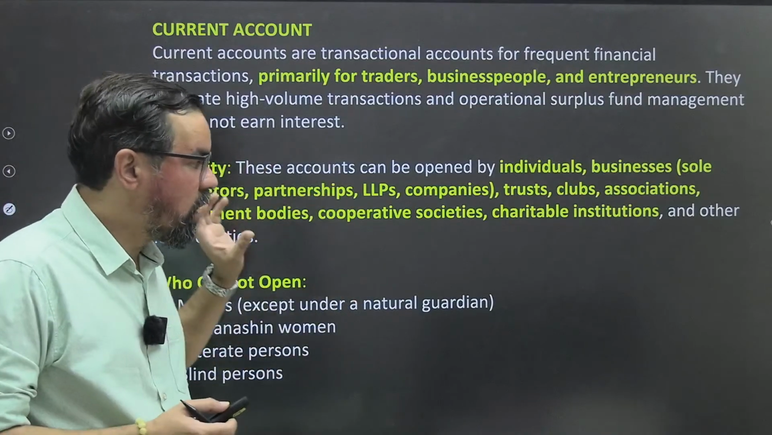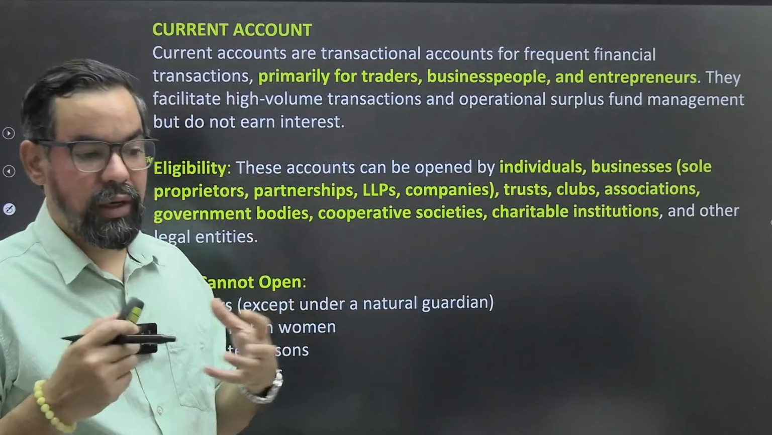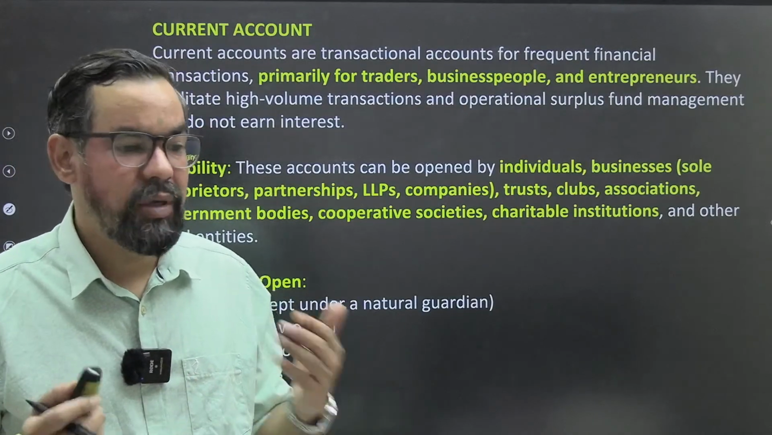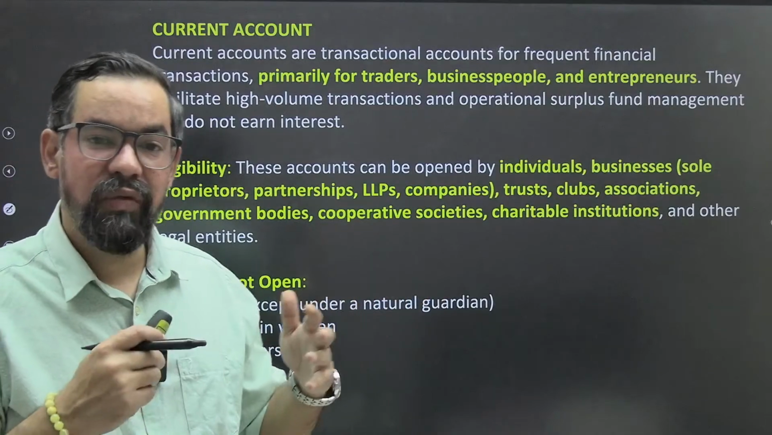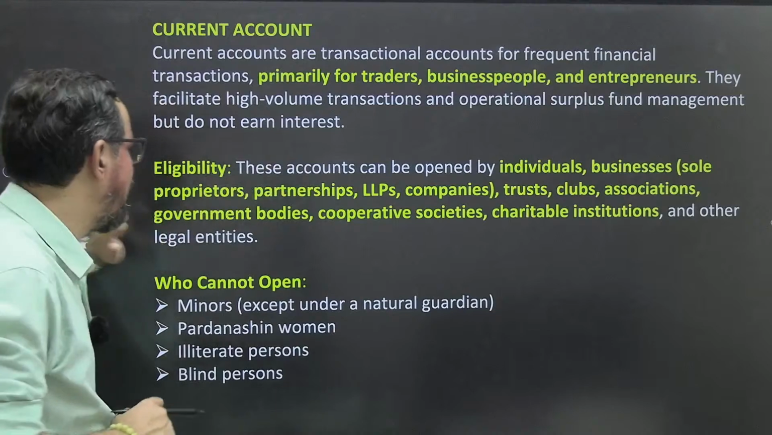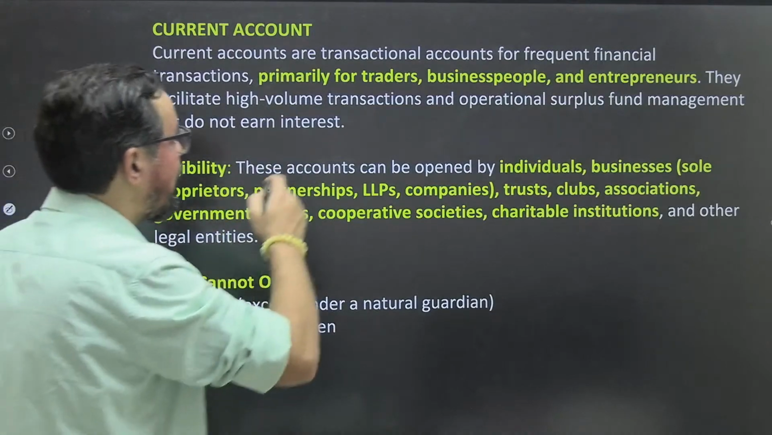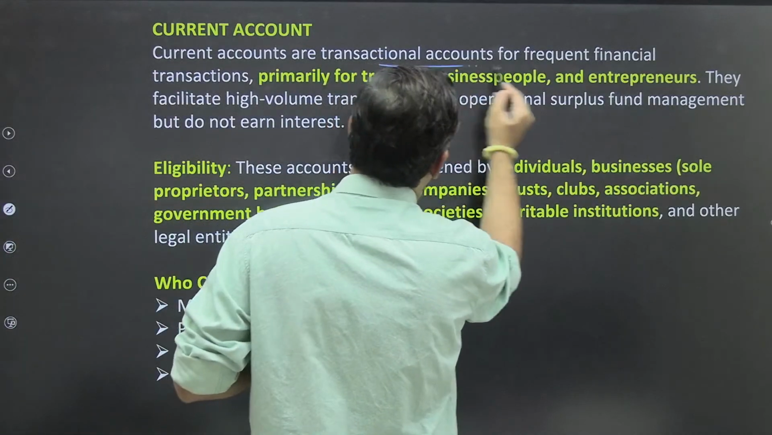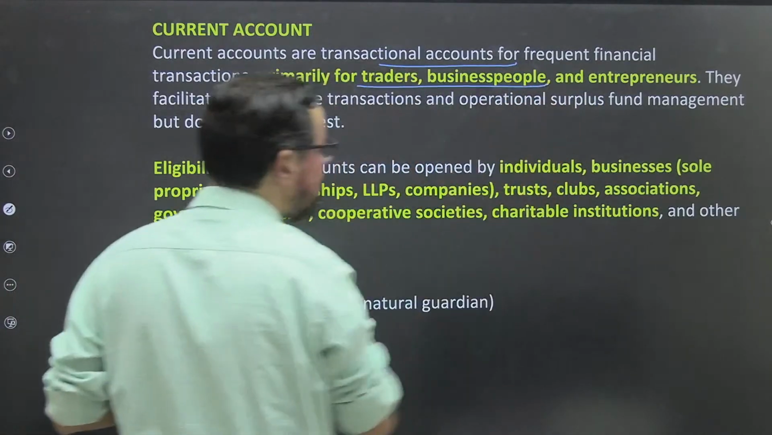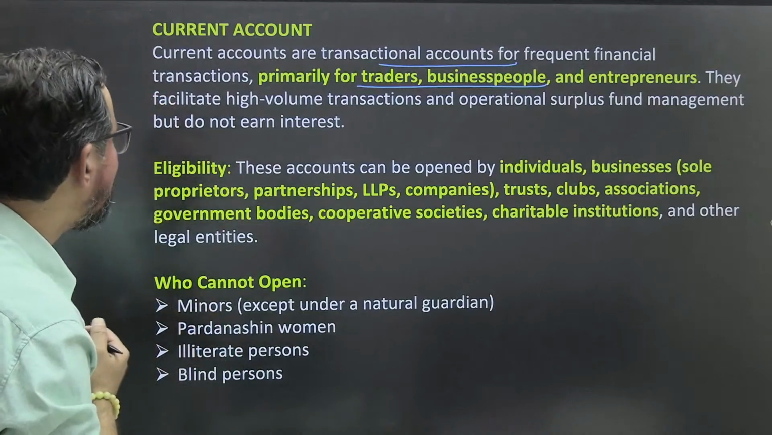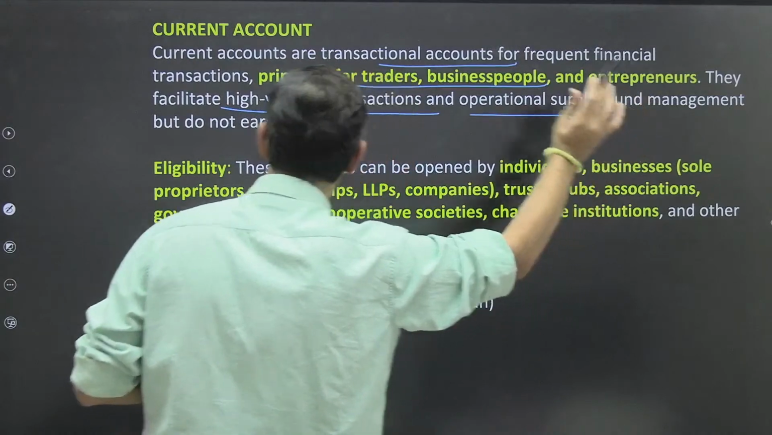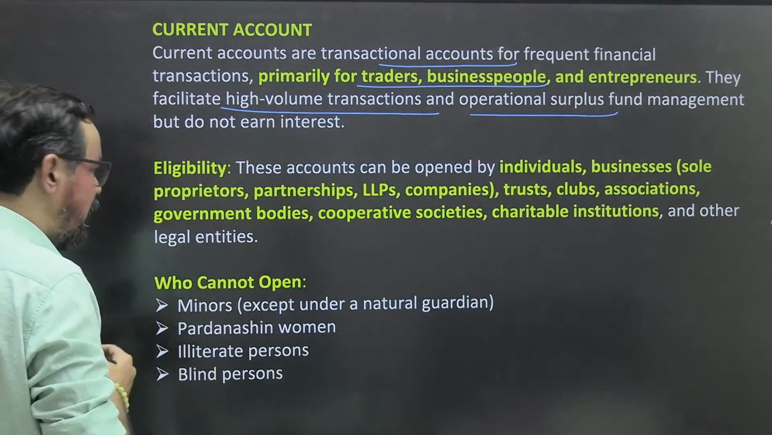And to do all the business transactions that you have, in businesses we do not want to have some sort of restrictions, so that is why they handle n number of transactions. So current accounts are transactional accounts for frequent financial transactions, primarily for traders, business people and entrepreneurs. They facilitate high volume transactions and operational surplus funds management, but do not earn interest.